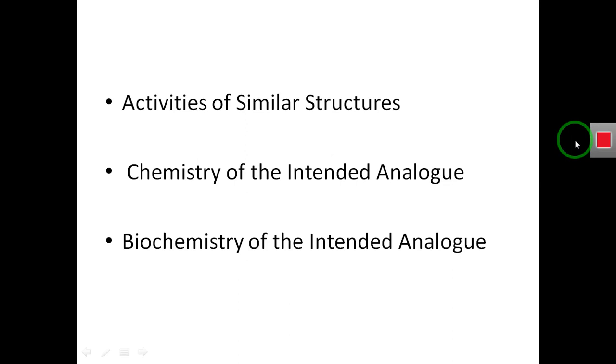We should consider the chemistry of this intended analog, and the biochemistry of the intended analog, and the structure and the activities of the similar structure that is previously present. Means that is previously synthesized, or we can say the activities of the parent molecule.